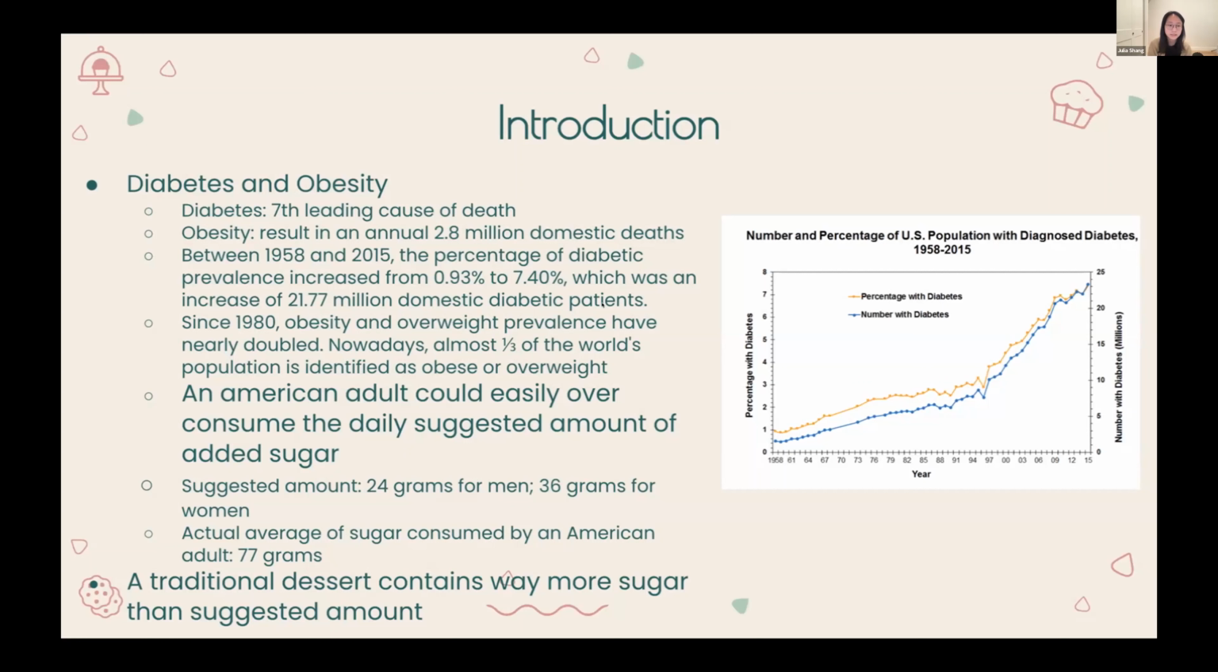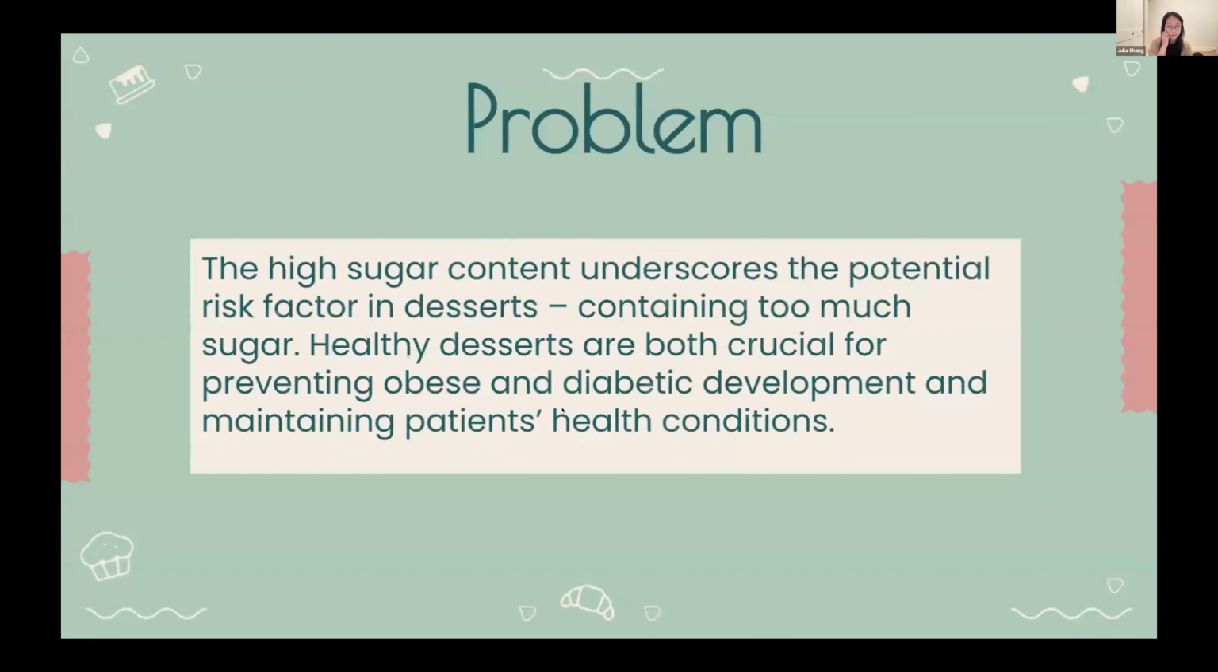A typical dessert usually has a higher sugar content. For example, a basic 6-inch sponge cake made with 3 eggs contains approximately 50 grams of added sugar. This highlights the potential risk factor in desserts containing too much sugar. Healthy desserts are crucial for preventing the development of obesity and diabetes and maintaining patients' health conditions.